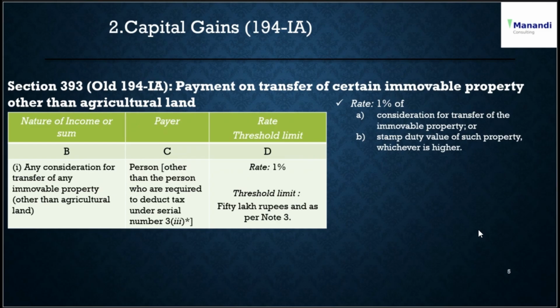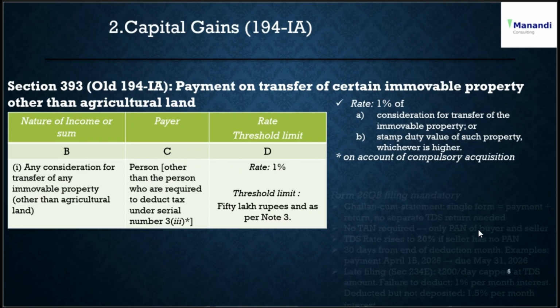That is the value which you have to consider for calculating the 1%, the total value. And what is excluded: if the land is transferred on account of compulsory acquisition, this provision is not applicable for them. All other people have to comply with these TDS provisions.